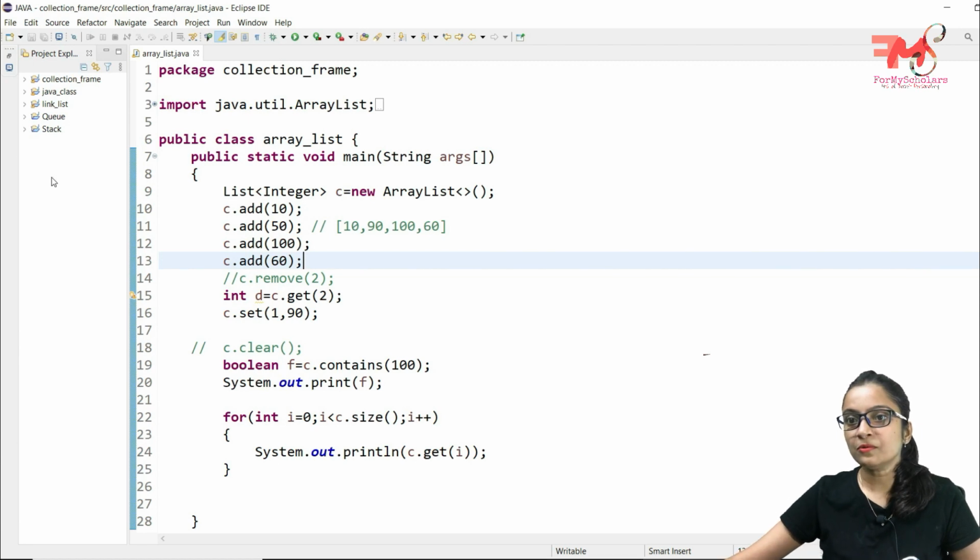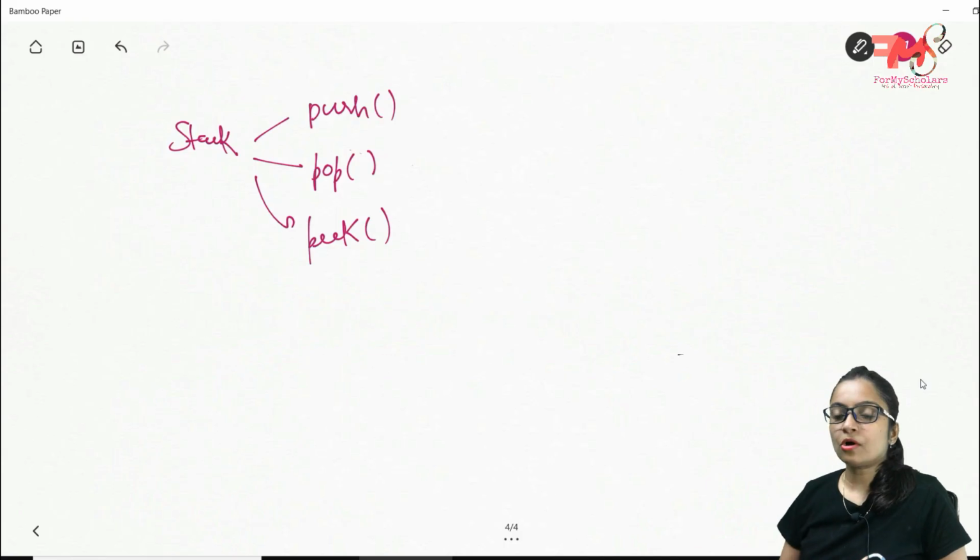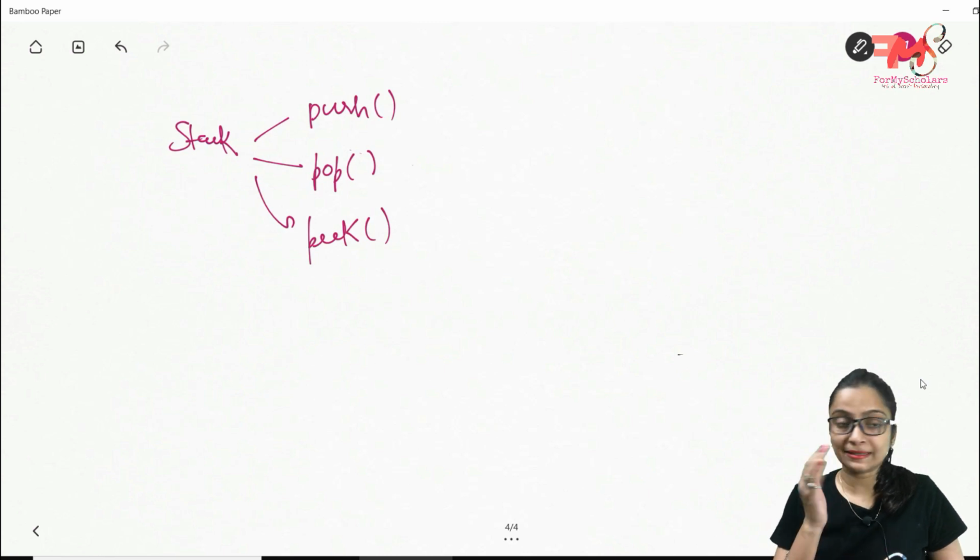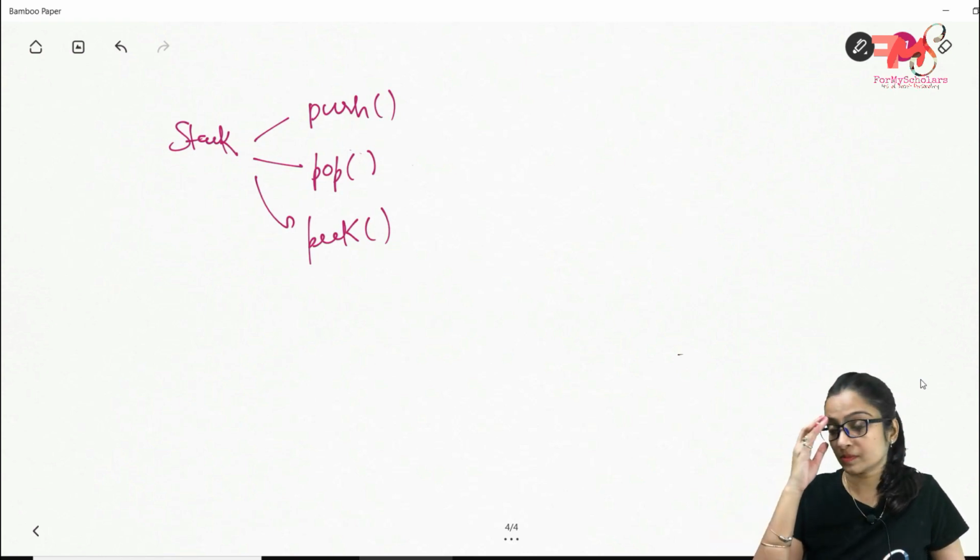So now let's come to stack. As we have already studied stack, we used the push function and pop function in order to insert and delete data from the stack, and stack works on the LIFO concept that we already have studied. If you want to learn all of this, you will get the links in the description box below.